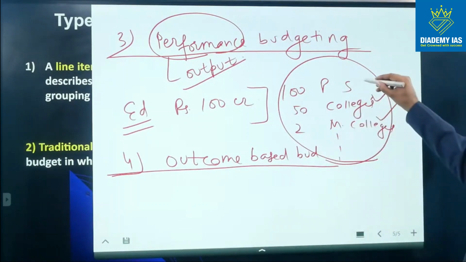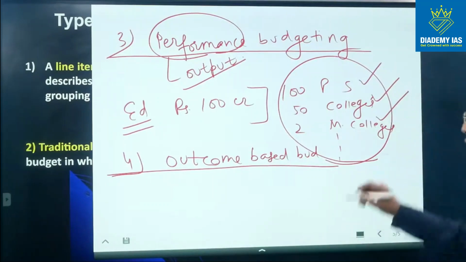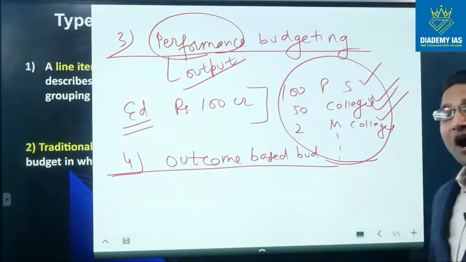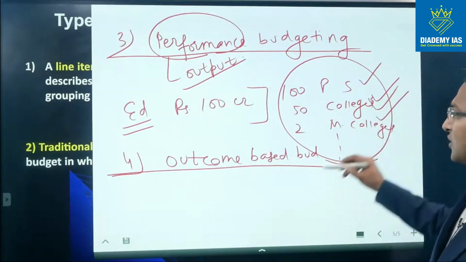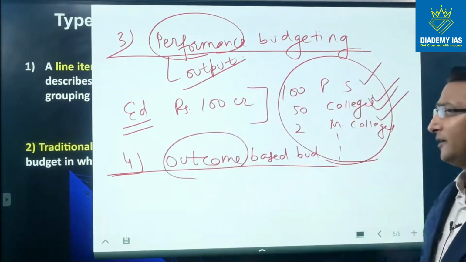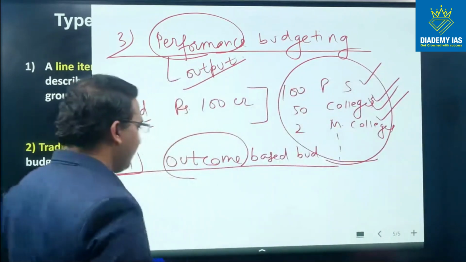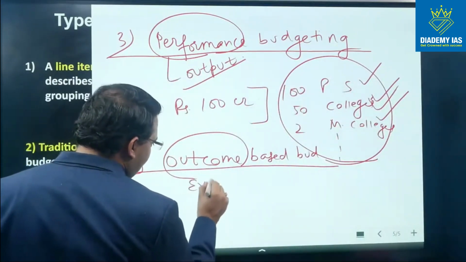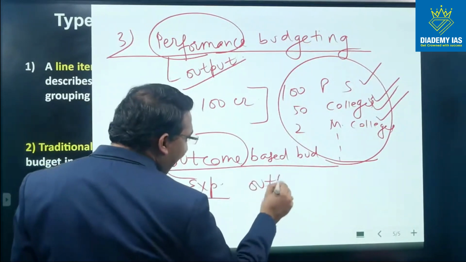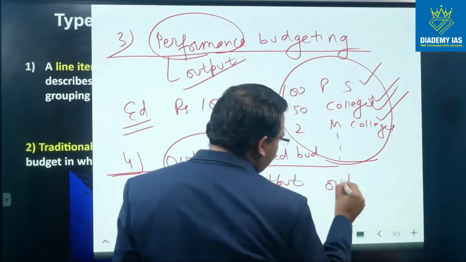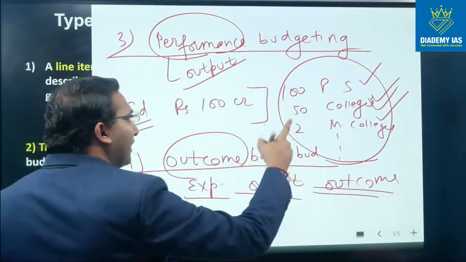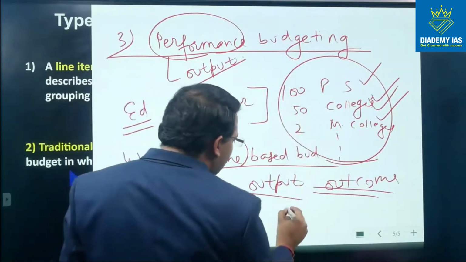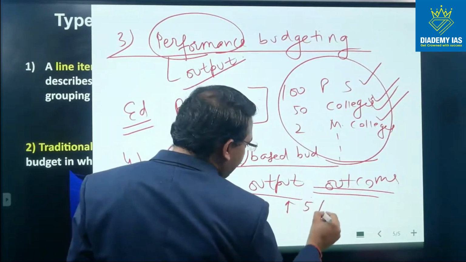How many people are getting admitted into the primary school? How much literacy rate is increasing? How many people are admitting to the colleges? How much higher education enrollment is increasing? So that is, the outcome is not taken care of in the performance budgeting. So in case of outcome budgeting, we are focusing upon expenditure, output as well as outcome. So in case of this example, we will say that in the primary schooling, we will increase literacy rate by 5%.